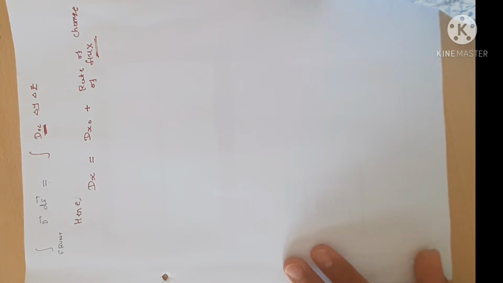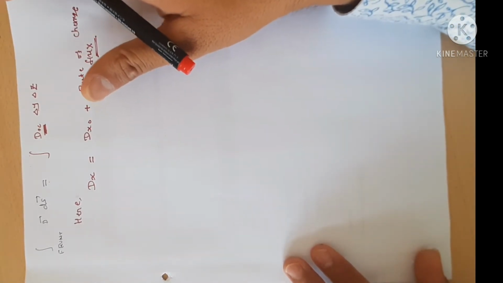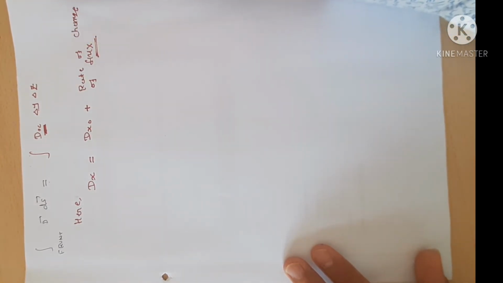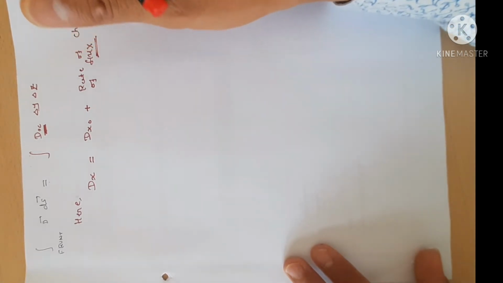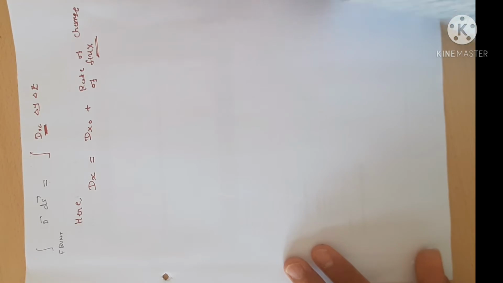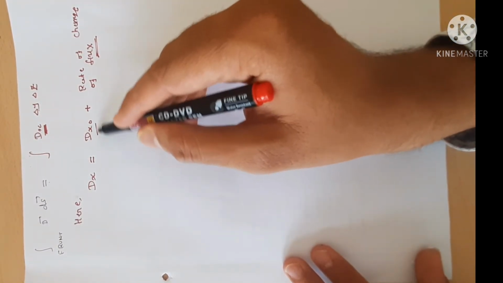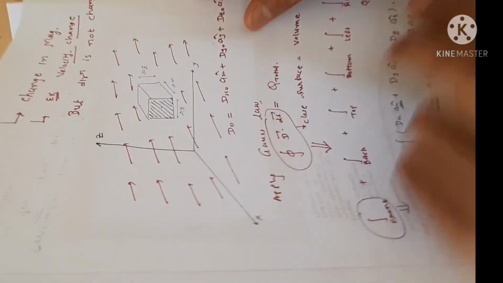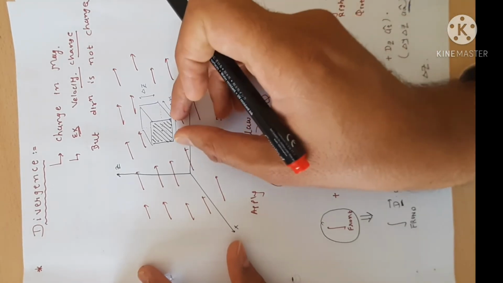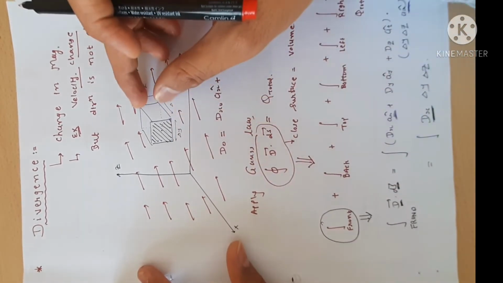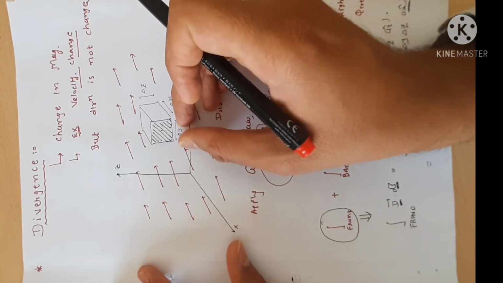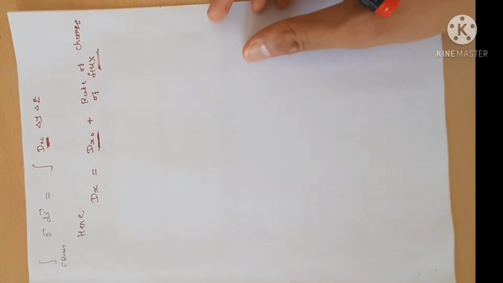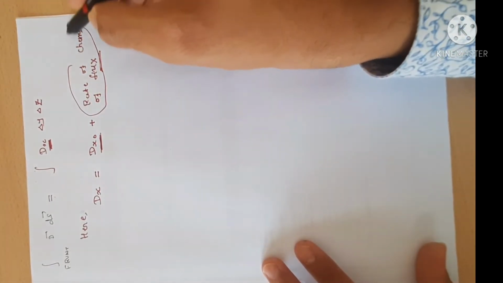Okay, it's just a concept of a capacitor. As we know, in the case of a capacitor, if initially the capacitor is charged and after a certain time we charge the capacitor again, the total charge on the capacitor is equal to the previous charge plus the present charge. Similarly, dx is equal to dx0, the initial flux passing through the cube, plus the rate of change of flux. Please try to understand, here we just change the dimension. Suppose this is the cube, increase its delta y, delta x, or delta z. You can stretch any dimension, so the amount of flux passing through the cube is changed. So it is the rate of change of flux through the cube.